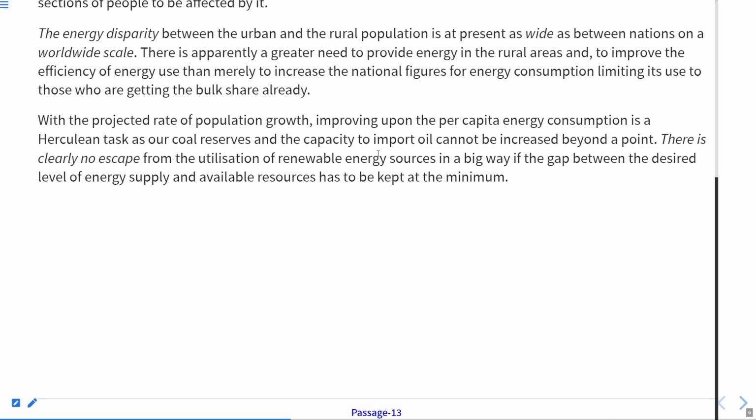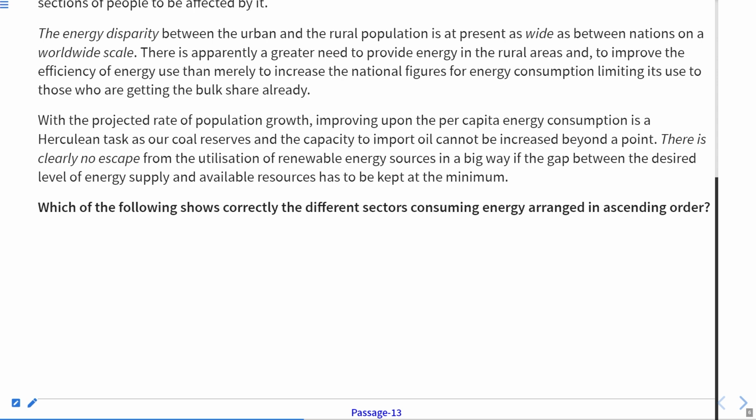Now the next question is, which of the following shows correctly the different sectors consuming energy arranged in ascending order? Now this one is very important but simple. As you can see here, we have 4 points: agriculture, household, industrial, transport. And we are asked to arrange them in ascending order.